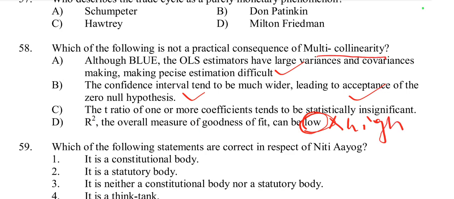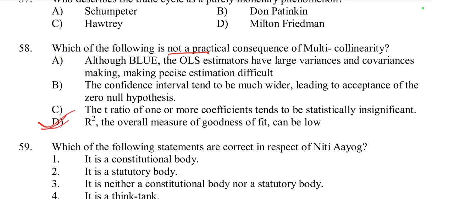So option D is right or wrong? A, B, C are correct. So we have to find out the not-a-precise consequence. So option D is right.